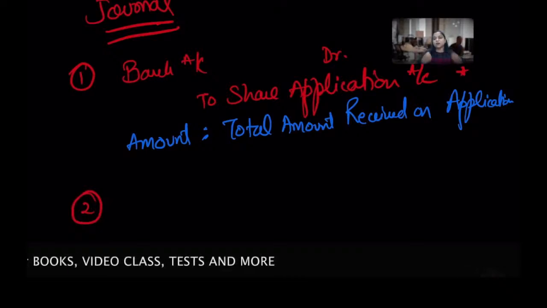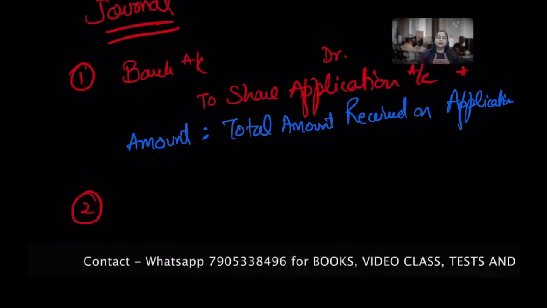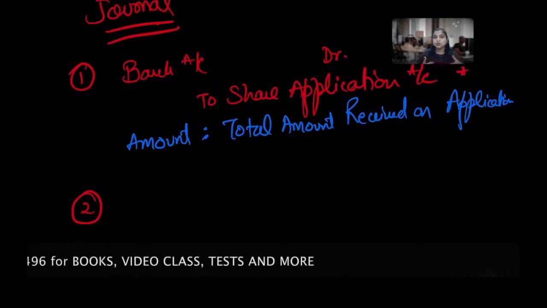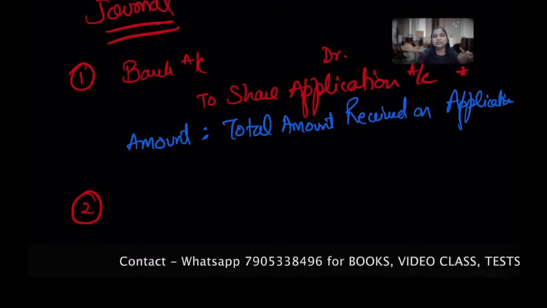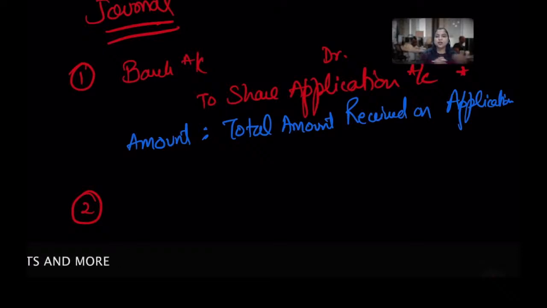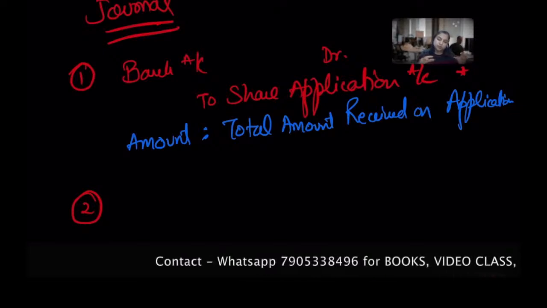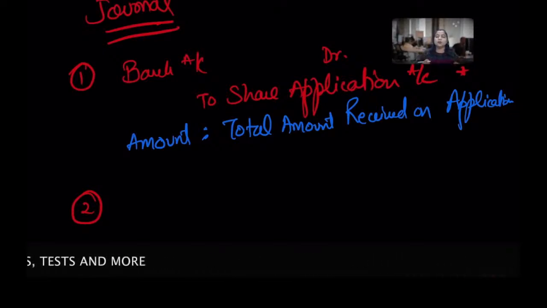Now I received the money and I came to know you are my shareholder, and I got the application. Now this will be capital for me. I'm the company, so this application money is going to be my capital. Hope you recall the words shares and share capital I discussed in the last session. So I'll transfer it to the capital account and create you as my shareholder. Now I'm going to allot you the shares.